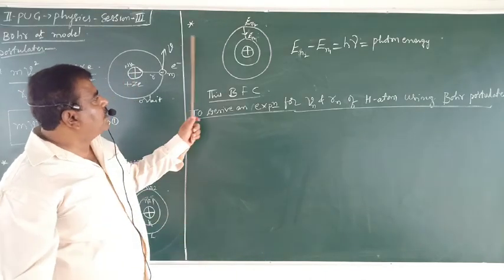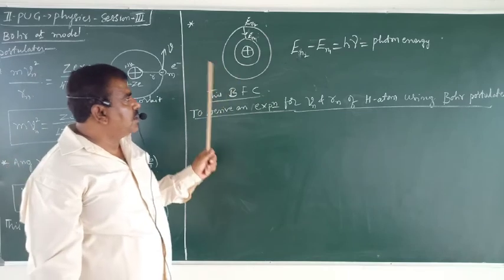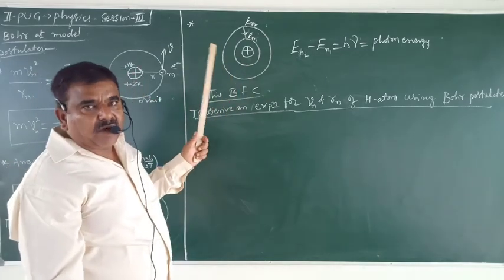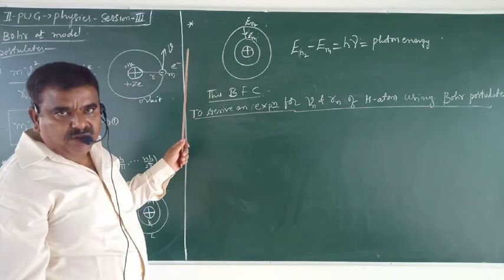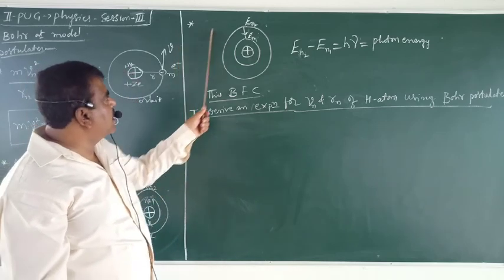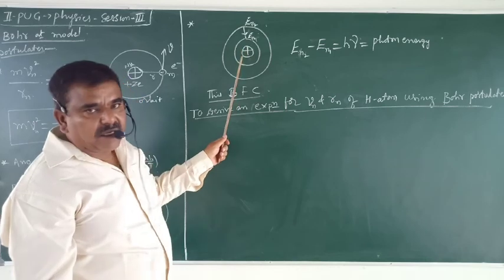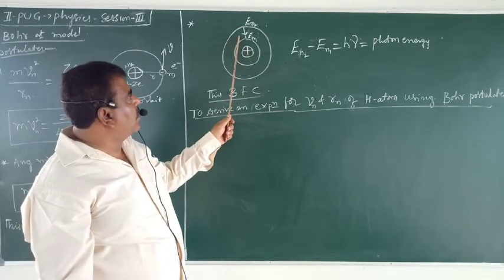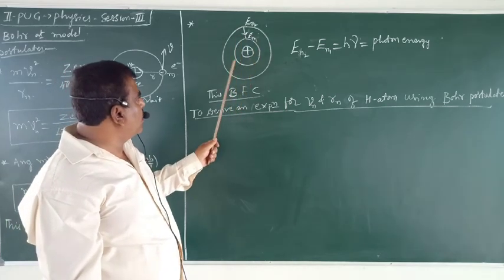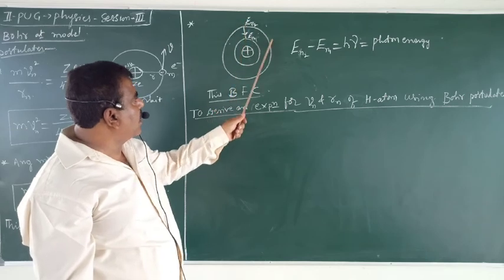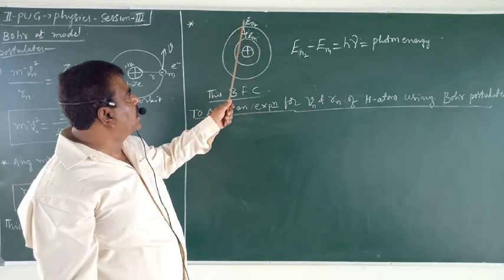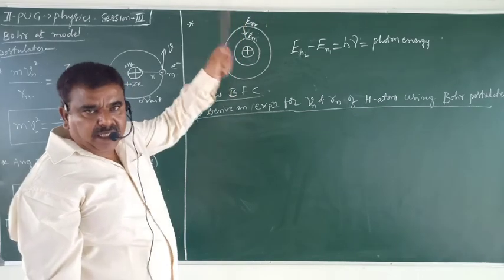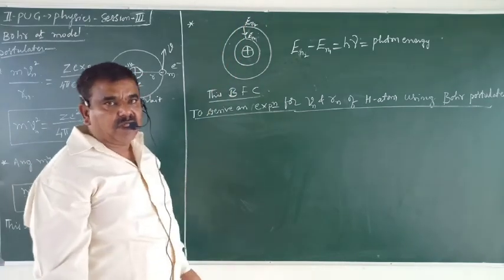Next we shall move to the next postulate, that is the third postulate. Okay, this is also very, very important. It overlooks classical physics, classical theory. So no doubt, electrons revolve around the nucleus in certain permitted orbits. That is, first orbit, second orbit, third orbit, like that. No doubt, they will revolve.